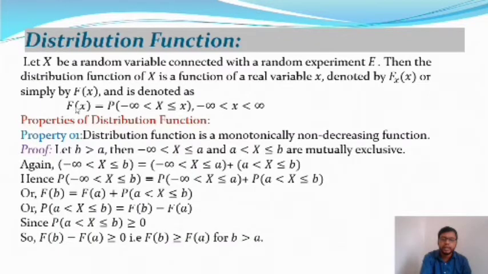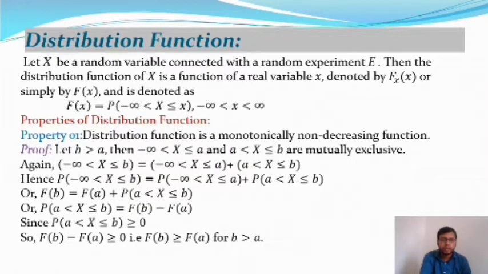So F_X is the distribution function and is defined as the probability of minus infinity less than X less or equal to small x, where small x lies in the interval minus infinity to plus infinity. After that, we are going to discuss the properties of the distribution function. There are many properties, and I will take some important ones. Property number 1: the distribution function is a monotonically non-decreasing function.